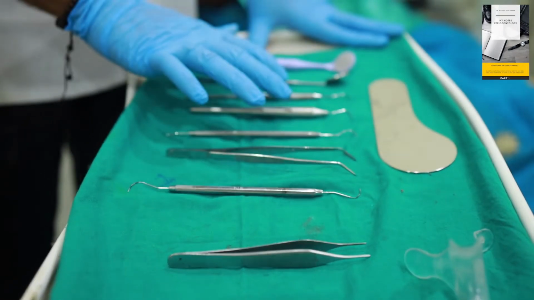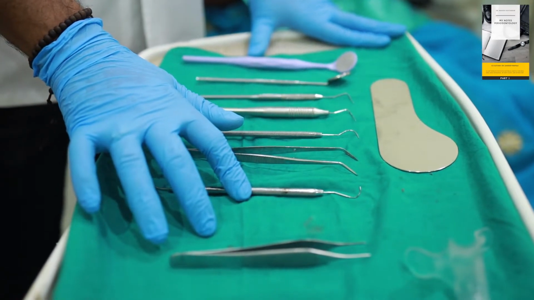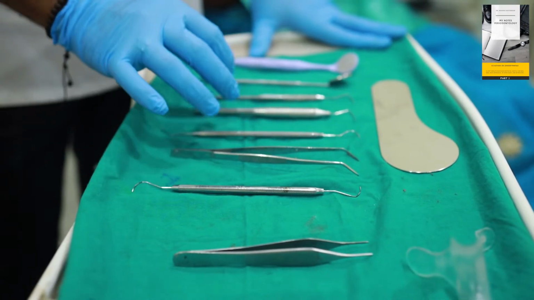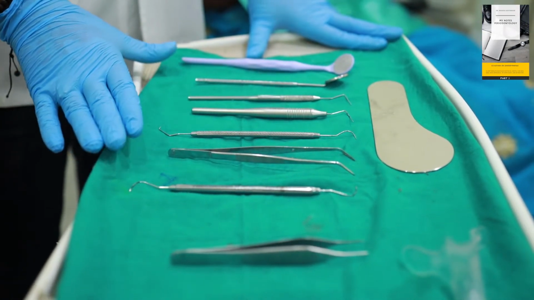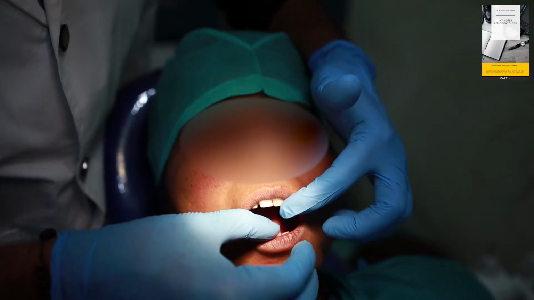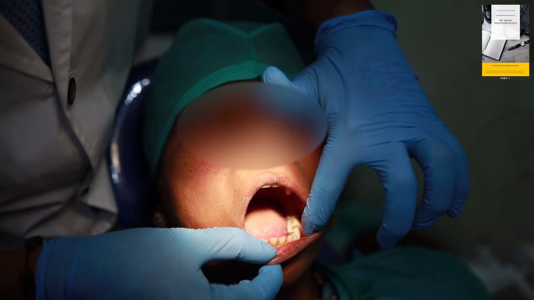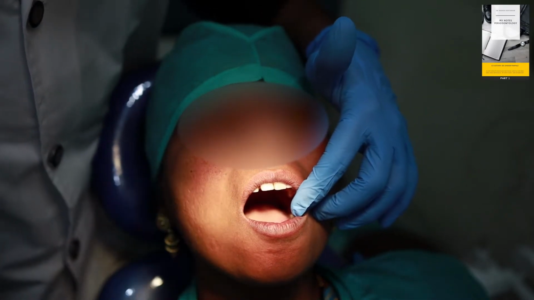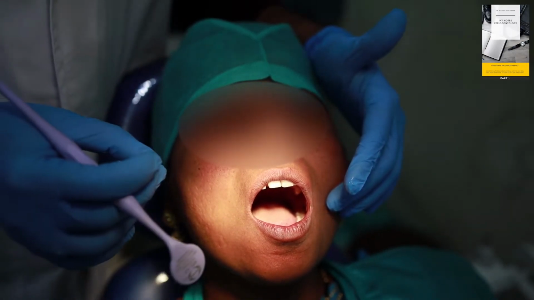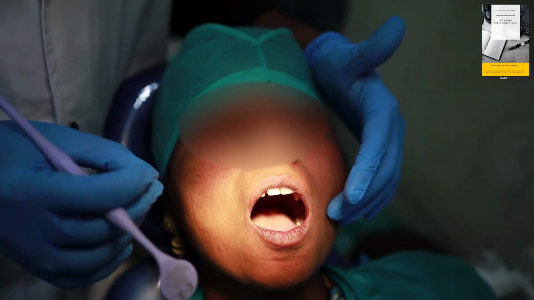Regarding different types of probes and Nabers probe, I will be talking in detail when we will be discussing periodontal status. As it is, all the details of the instruments are given in the instrument section of the book. Intraoral examination is again divided into two: evaluation of the hard tissue and examination of the soft tissue. In hard tissue examination, we are going to look for the number of teeth present, any missing tooth, wasting diseases like attrition, abrasion, erosion and abfraction, any kind of caries present and any kind of restoration present.